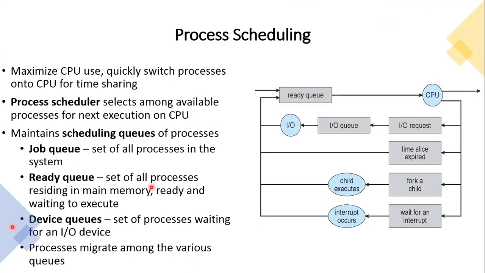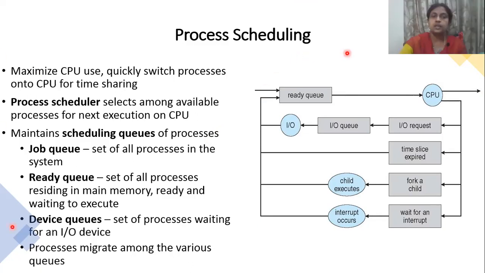Next we have the ready queue. The ready queue is the set of all processes residing in main memory, ready and waiting to execute. My process is ready, I just need to execute it, so it will be in the ready queue. That will be the next thing to be done.